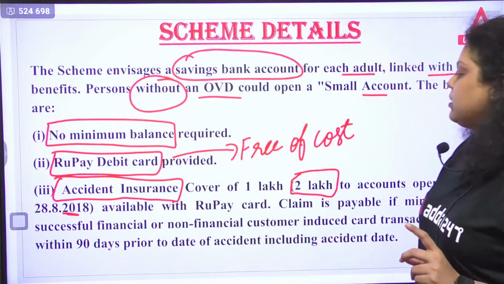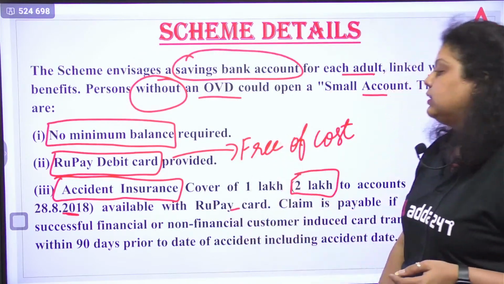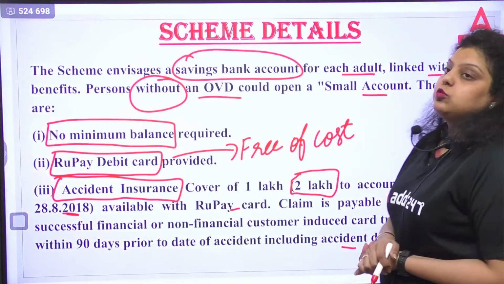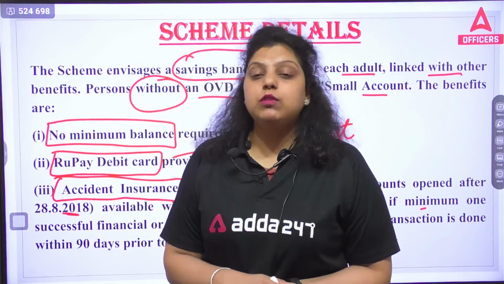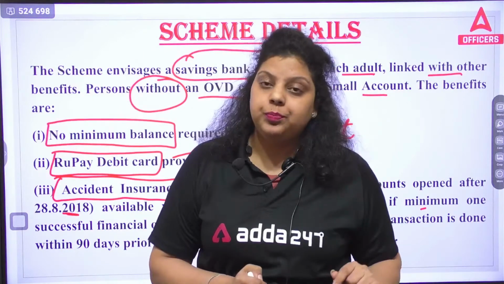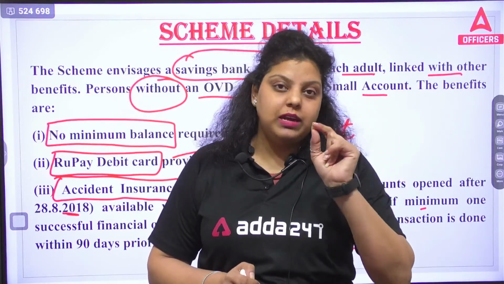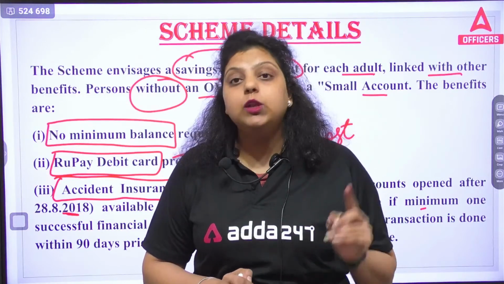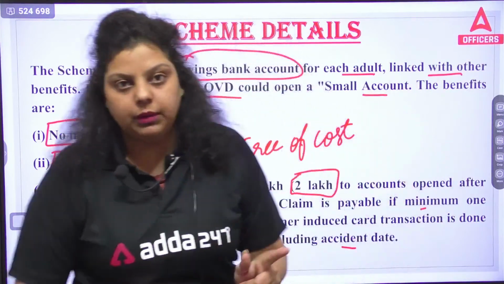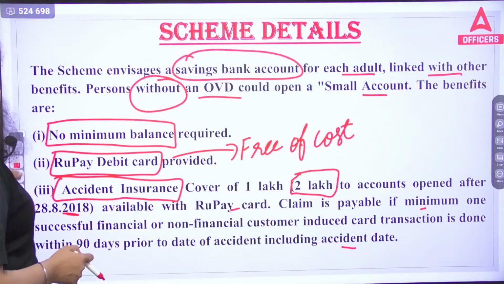Now, apart from that, it is linked with the RuPay card, and you can claim payable if a minimum of one successful financial or non-financial customer-induced card transaction is done within 90 days prior to the date of accident, including the accident date. So you will get this benefit when you have used the RuPay debit card within 90 days from the date of accident. Then only you will get the 2 lakh rupees accidental insurance benefit for people who opened the account after 2018. Before that, only 1 lakh claim will be available. Right? Now, these are the three features.